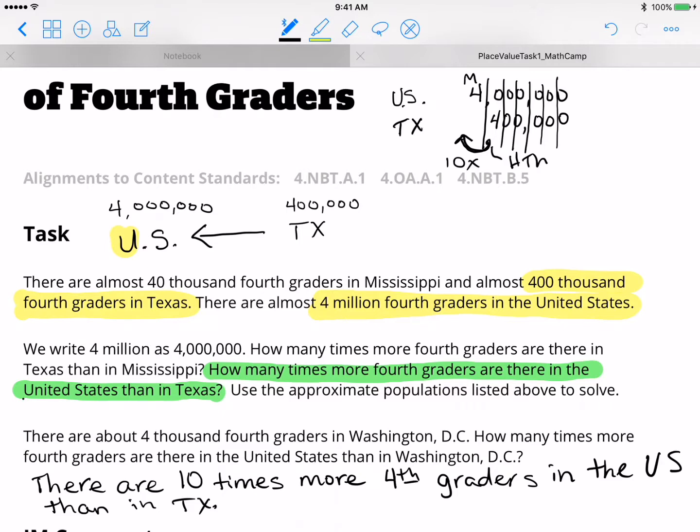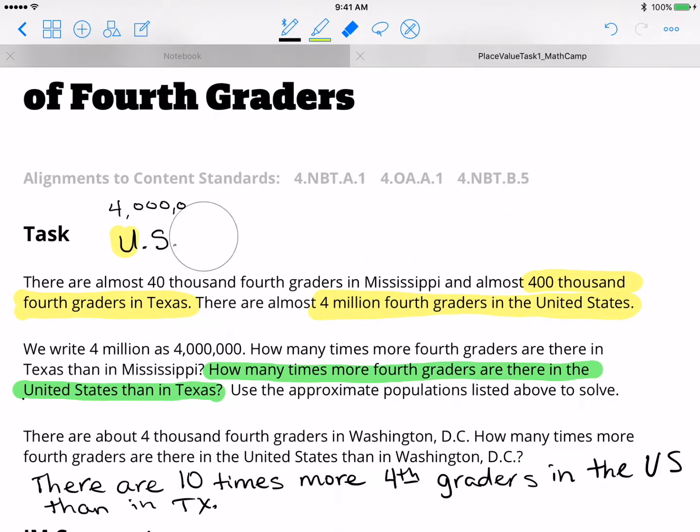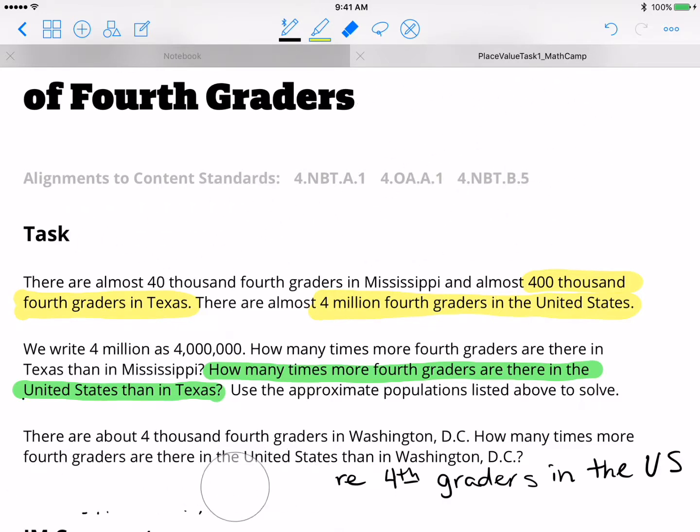So what if you move more than 1 time? Well, let's look at an example comparing the United States and Mississippi.